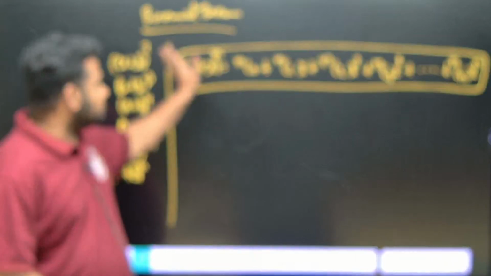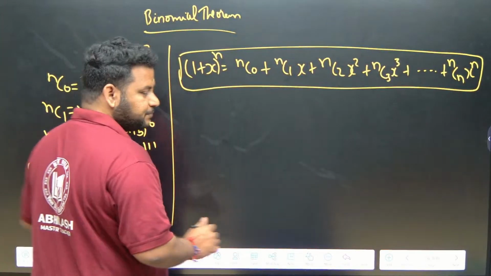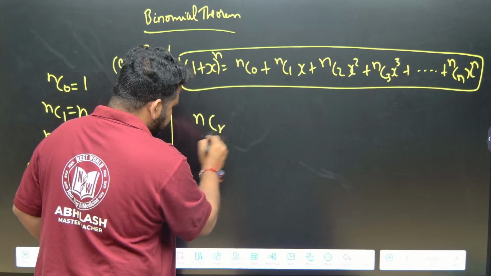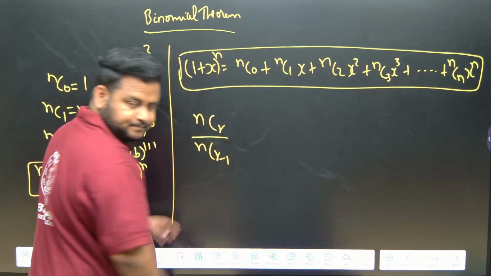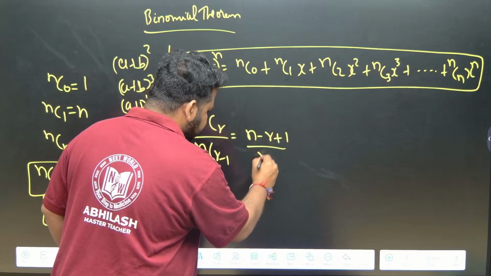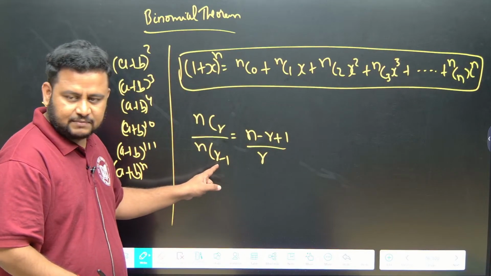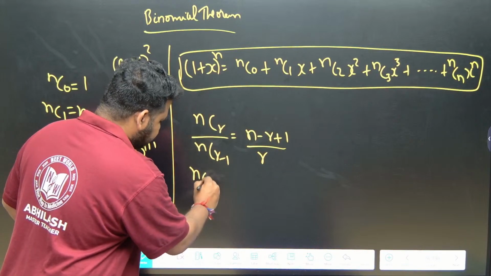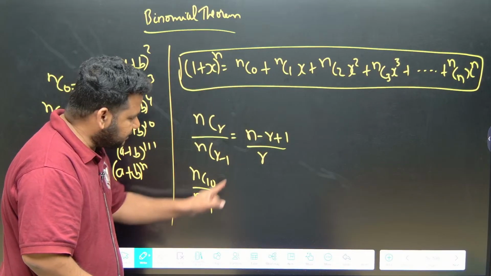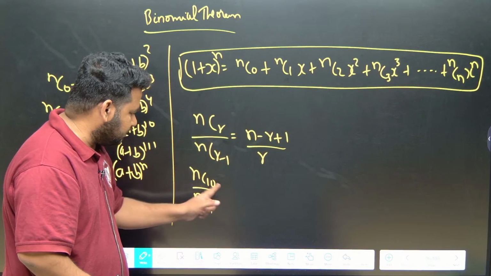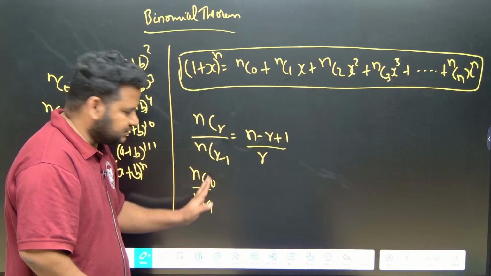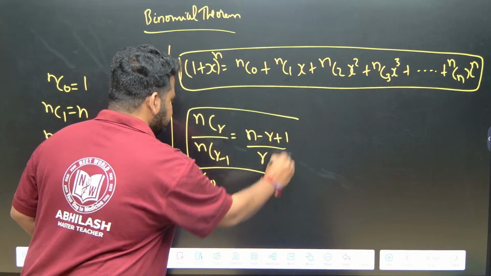So, this is what we have when it comes to the binomial theorem. Another thing, most importantly, you have to remember certain formulas which you have to make a note of. Suppose we have nCr by nCr−1. This formula is (n − r + 1) divided by r. Suppose we have, for example, nC10 and nC9. We can apply this formula: n is n, r is 10, so (n − 10 + 1) divided by 10. This is one formula you have to remember, very important.